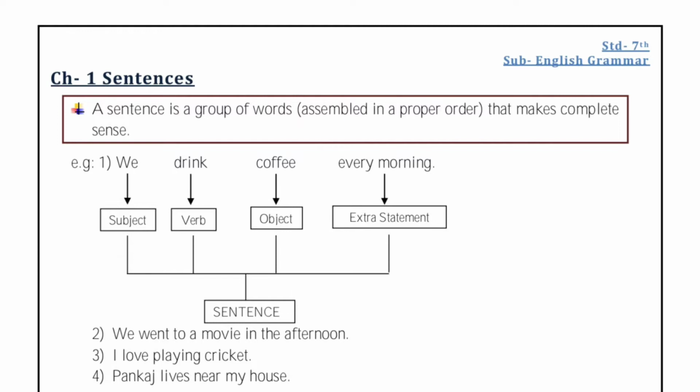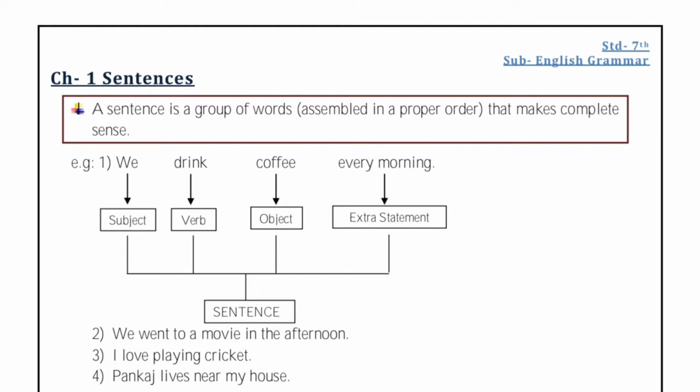Without these, a sentence cannot be formed. We require a subject, verb, object, everything, and that too assembled in a proper order. What if we have a verb, a subject, an object, but they are not assembled in a proper order? There is no meaning to it, because it will make no sense, and if it makes no sense, that means it is not a sentence. To form a sentence, we require the subject, the verb, the object, and the extra words to be assembled in a proper order.